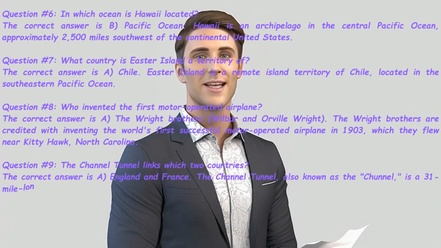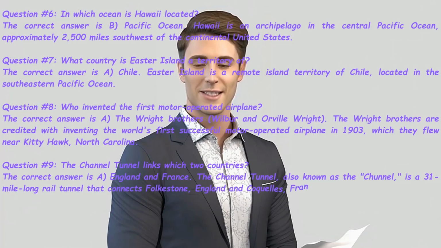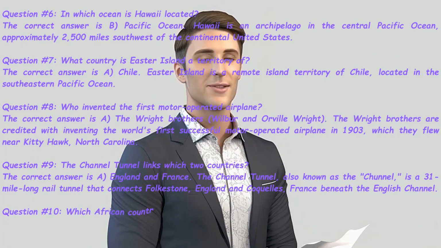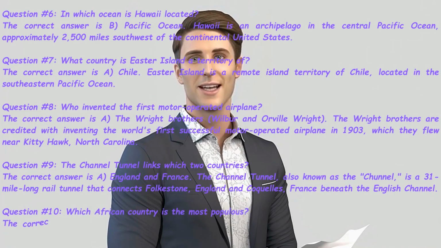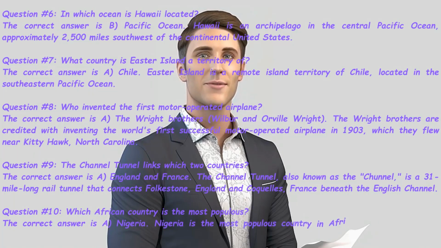Question number 9. The Channel Tunnel links which two countries? The correct answer is A. England and France. The Channel Tunnel, also known as the Chunnel, is a 31-mile-long rail tunnel that connects Folkestone, England and Coquelles, France beneath the English Channel.